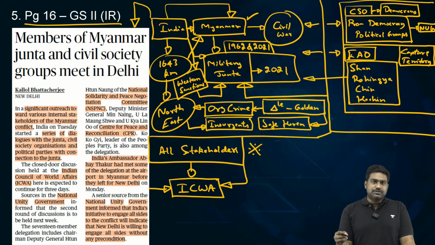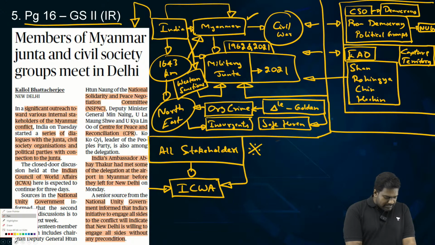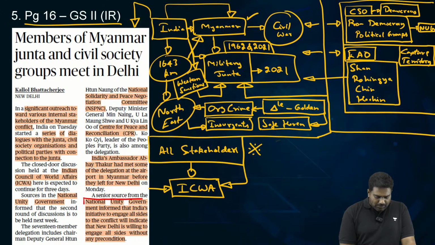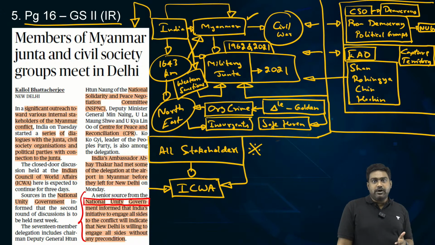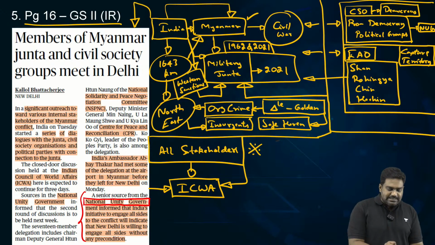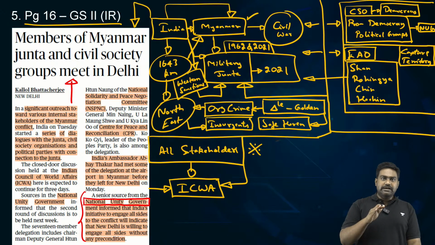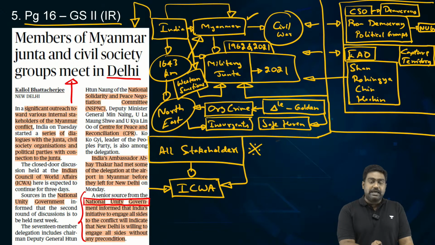Representatives of the political groups and the civil society have been invited. The representatives of the National Unity Government have been brought to India. The Indian ambassador in Myanmar met with all these representatives and stakeholders and sent them off to Delhi to attend this conference organized by India. This is a clear signal that India is preparing for what might happen in Myanmar.